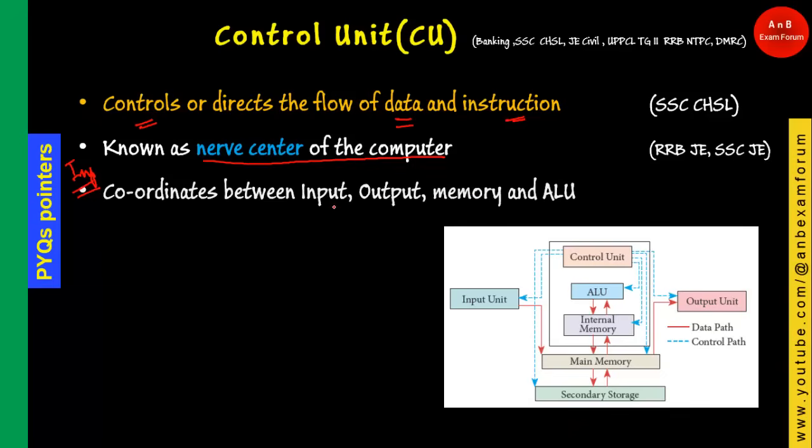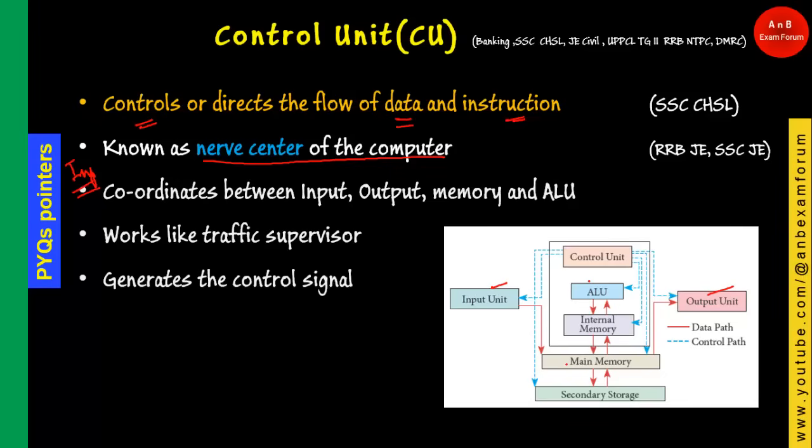As I told you, it coordinates between other units like input unit, output unit, memory and ALU. If you see the analogy, it works like a traffic supervisor, which manages the various vehicles. Similarly, control unit manages how the data and instructions should go about. And the most important task is that it generates a control signal to the other components of the computer to get the task done.